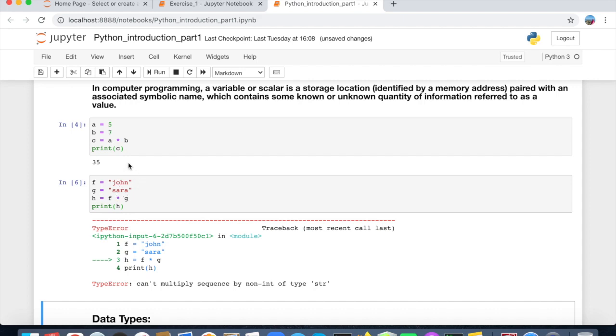I just want to show here two types of data. One is string type and the other is integer type. We will learn later about the different types of values, but numbers are always integer type and a string should be a word or a sentence in double quotation marks.